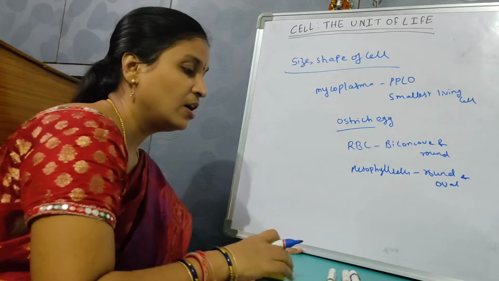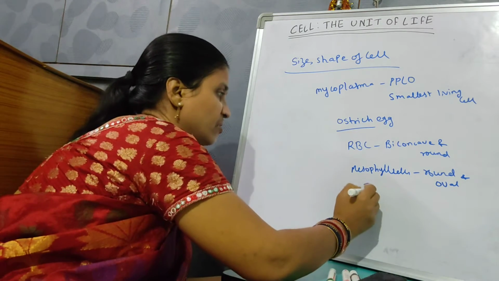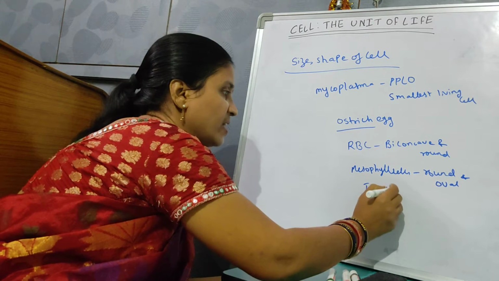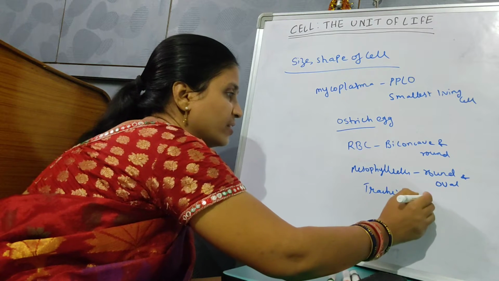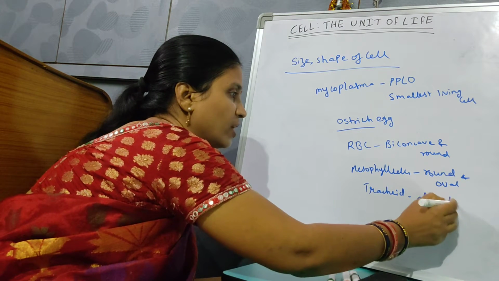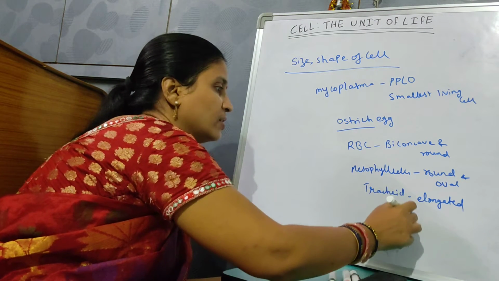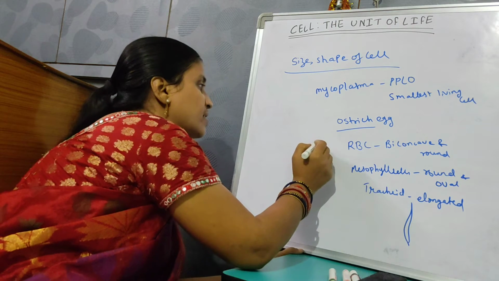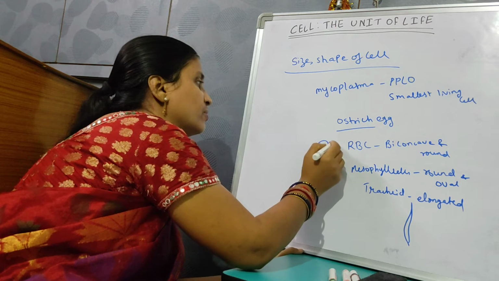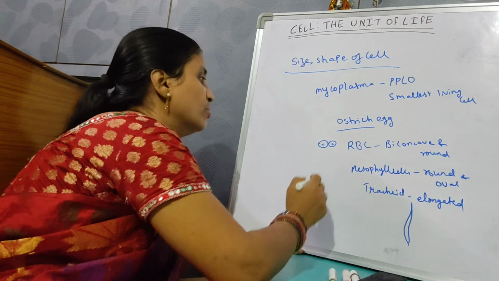Then if you take the tracheids, they are elongated, very long, like this.